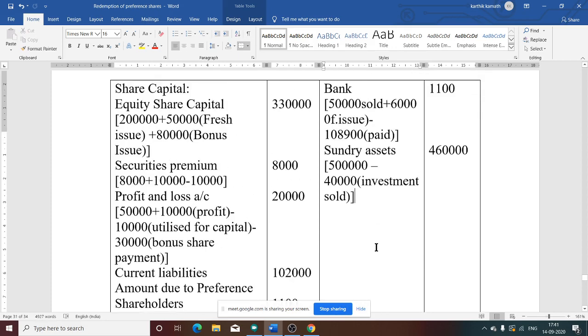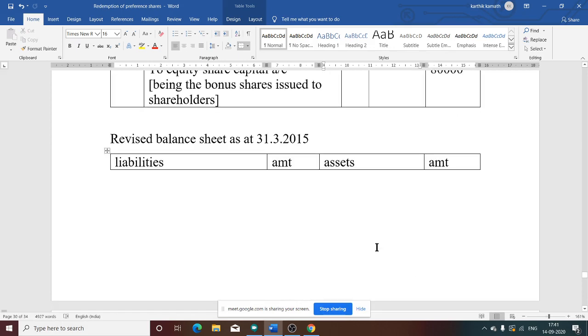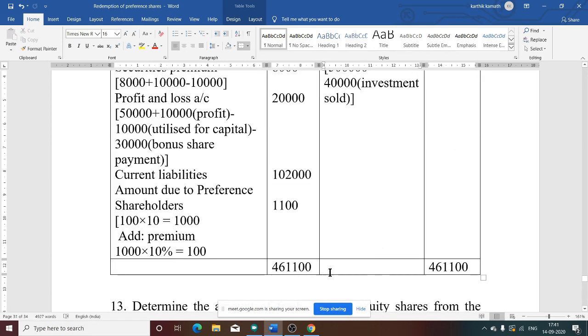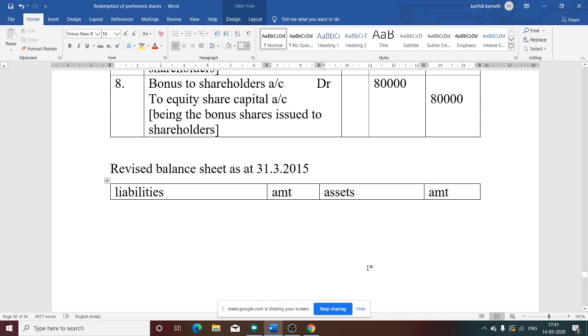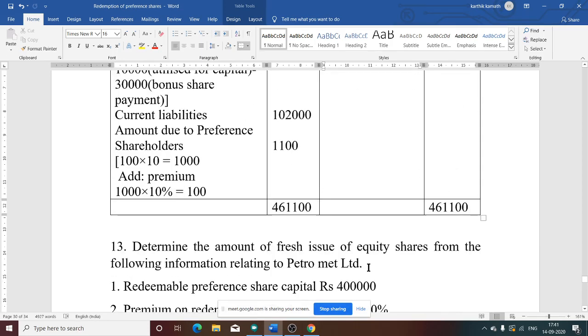So there are two adjustments, bank and sundry asset, on the asset side. Now the total of the balance sheet is 4 lakh 61,100. Yes, this is how you are going to solve the problem: 8 journal entries and 1 balance sheet.